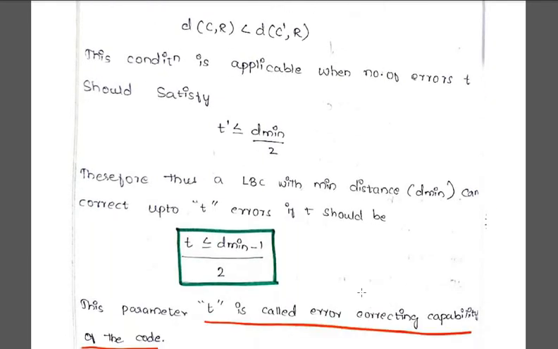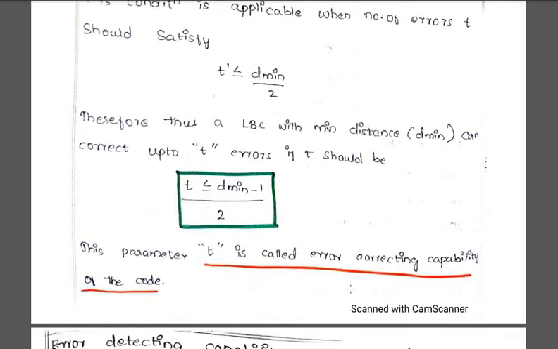Therefore, for a linear block code with minimum distance that can correct up to T errors, it should satisfy T less than or equal to D minimum, that is the minimum distance, minus 1, divided by 2. So this parameter T is called the error correcting capability of your particular code, whatever it is given. I hope you are clear.